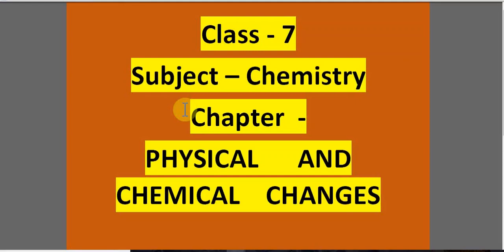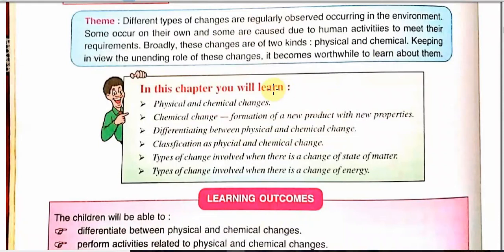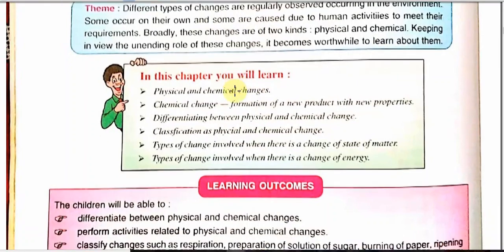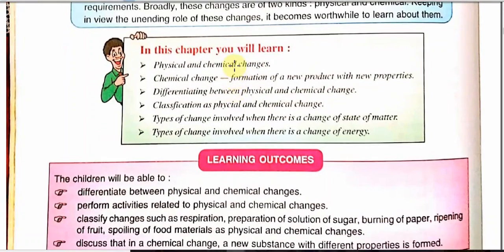This is class 7. Subject is chemistry and title of chapter is physical and chemical change. Students, we will cover this chapter and here you can see the learning objectives and outcome. Students, please follow the mouse cursor. I am painting the mouse cursor in yellow color.